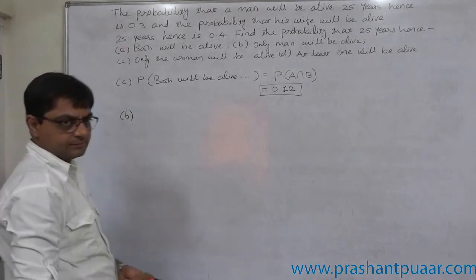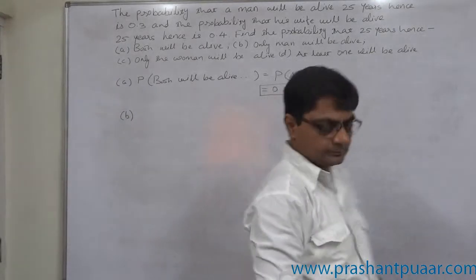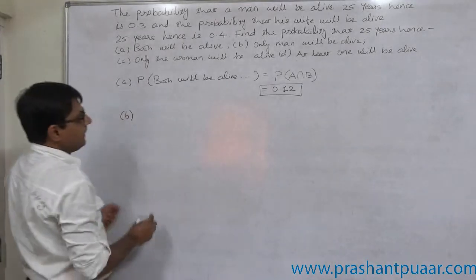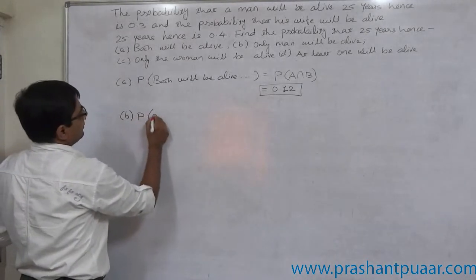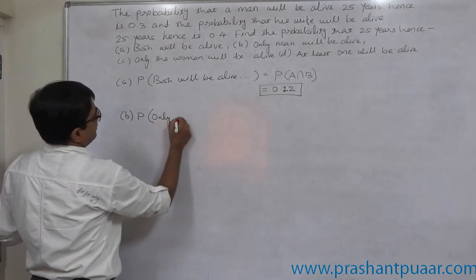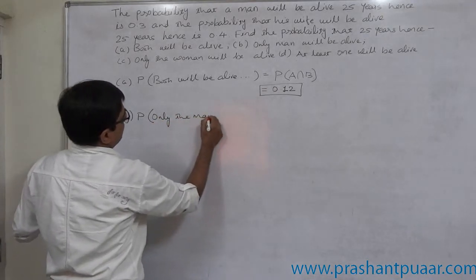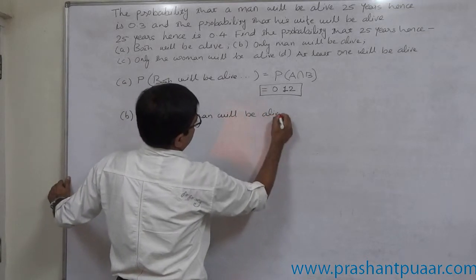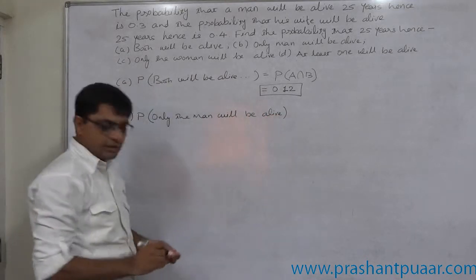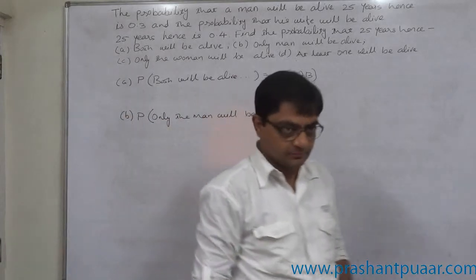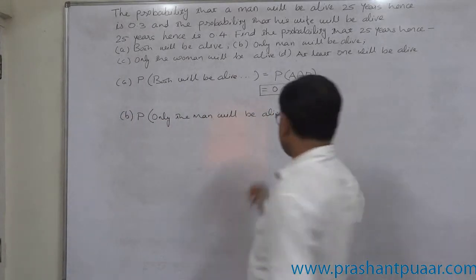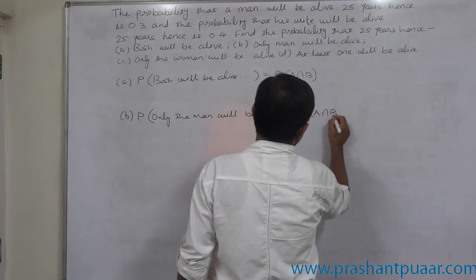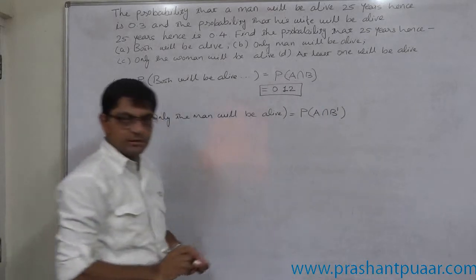Case B. Only the man will be alive. That means his wife not. So this is the case P of A intersection B complement.